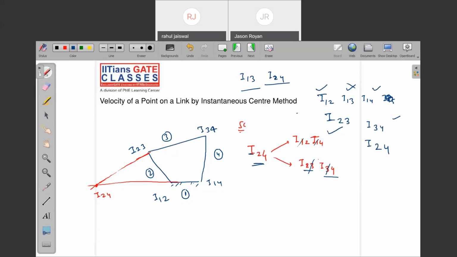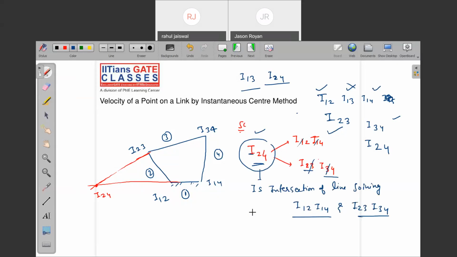So the meaning of this shortcut is that I24 is the intersection of the line joining I12, I14 and the line joining I23, I34. Is it clear?